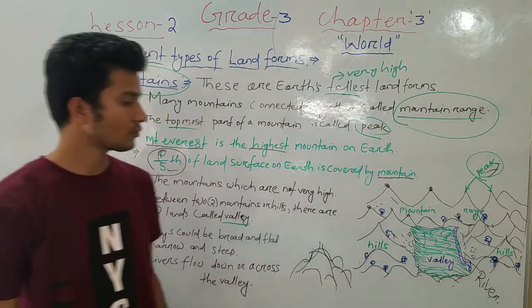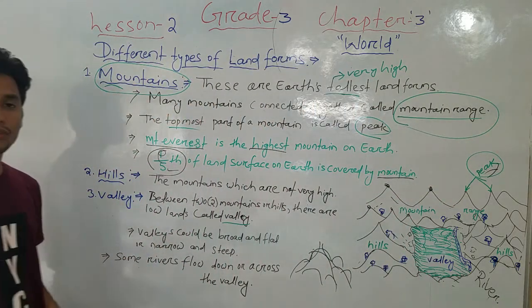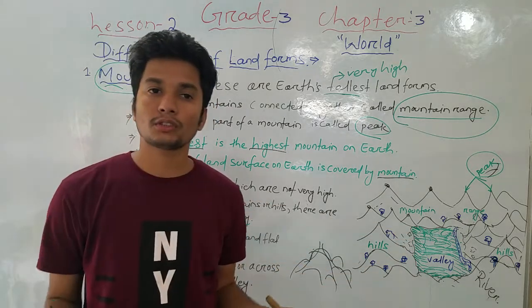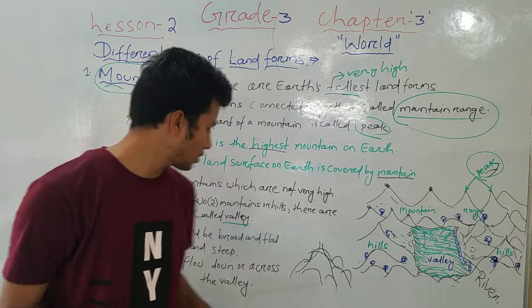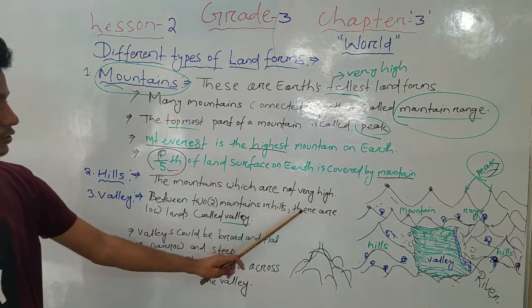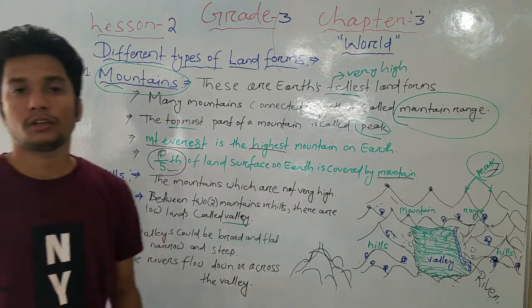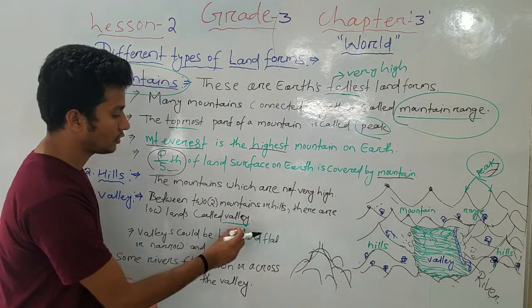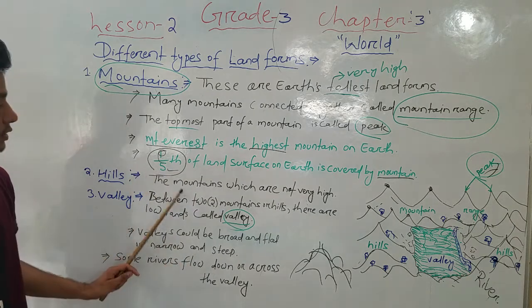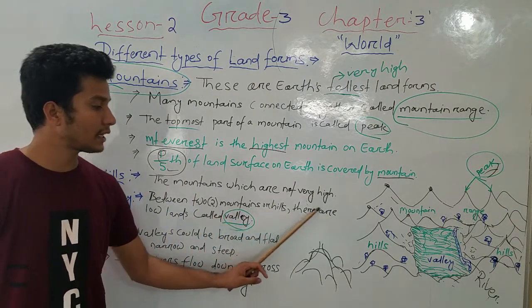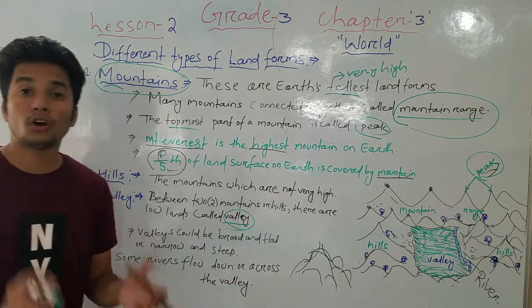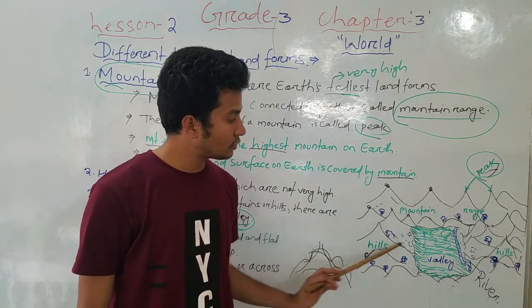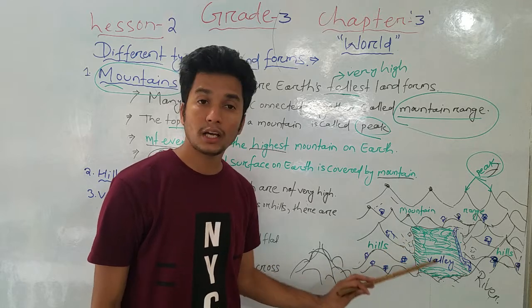Okay, so once again I repeat, students, what is a valley? Between two mountains or hills there is some space, there are low lands. This is called a valley. Between the mountains and between the hills there are low lands, very low lands.